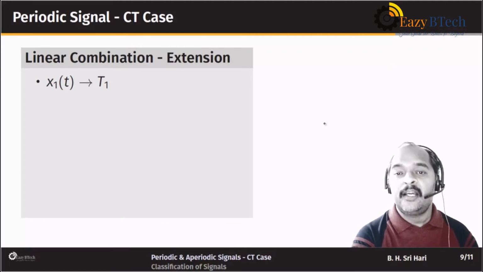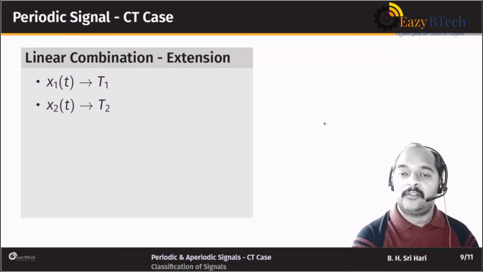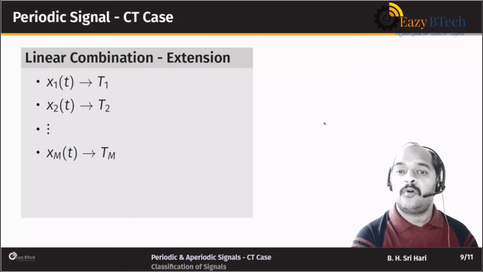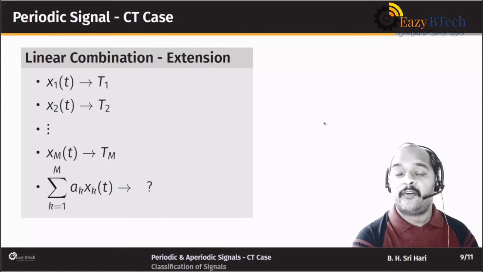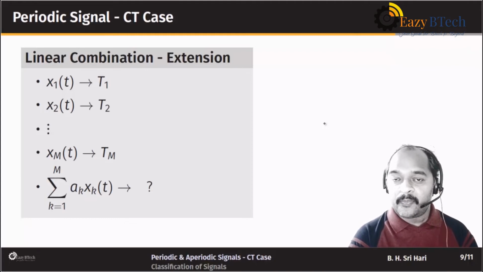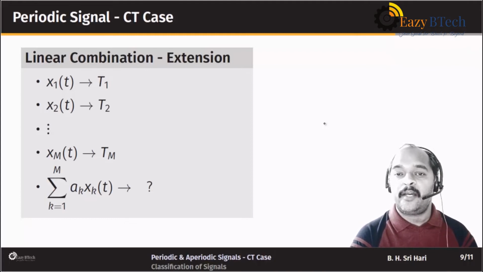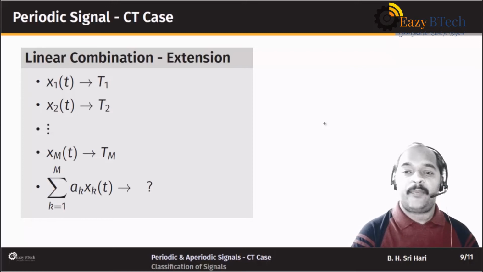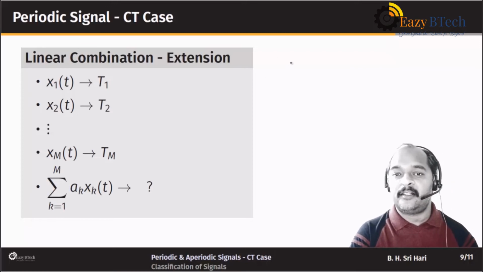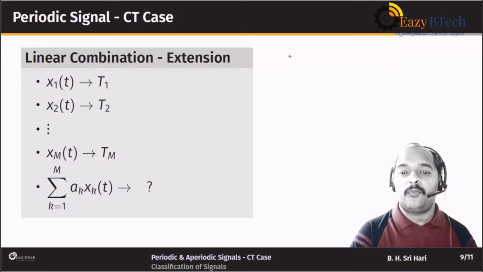So what do I mean by that? Let's assume that I have x1 of t with period T1, I have x2 of t with period T2, and so on up to I have xm of t with period Tm. Now what I want to check is whether the linear combination of these signals, which is given by summation k equal to 1 to m ak xk of t, is periodic or not. First we will try to find the condition and then we will find out the period of the signal. So we can extend the result we have got previously to more signals.